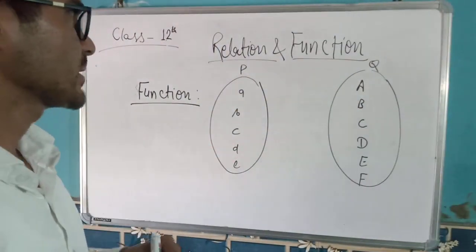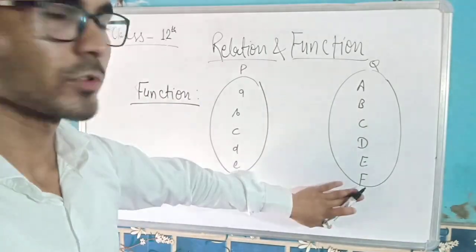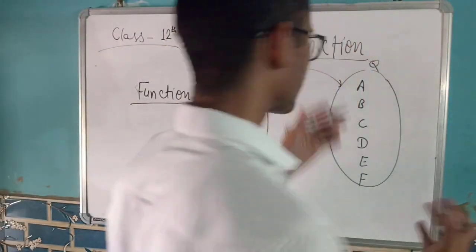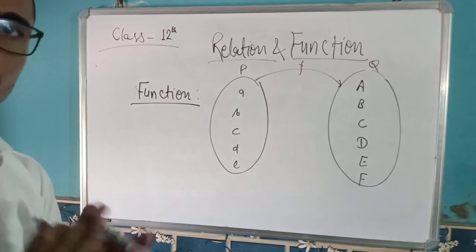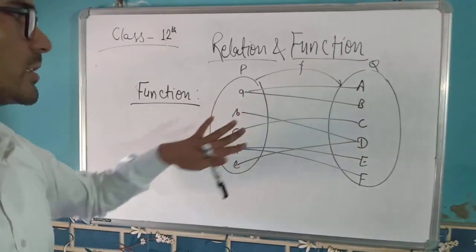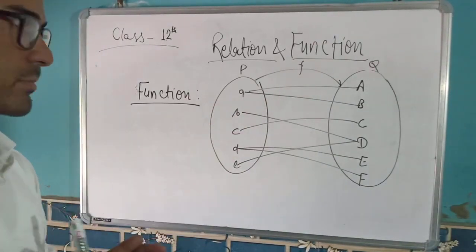So these are two sets. It's a domain, and it's your codomain. And we are defining a function, or let's say a relation, from here to here. Firstly, I'll just explain things. So let's say this one. This is some connection between two sets.